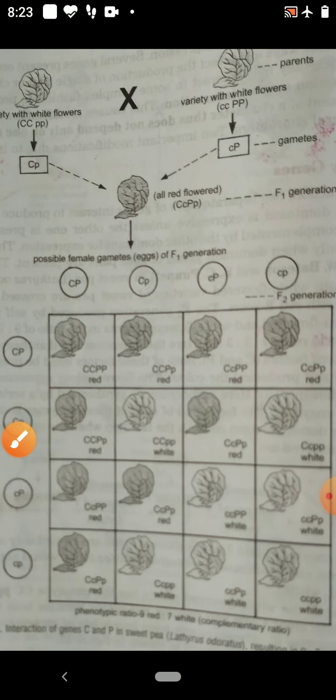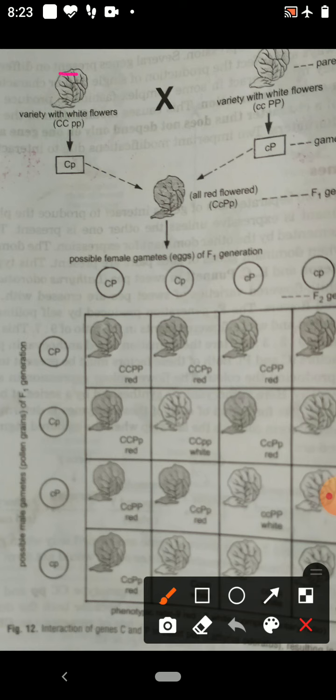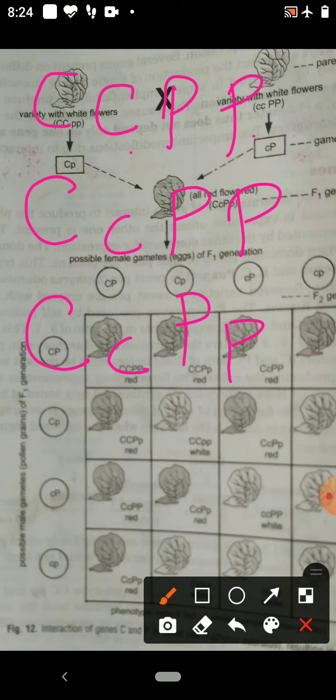So the flowers which are red color have genotypes like capital C, capital C, capital P, capital P; capital C, small c, capital P, capital P; capital C, small c, capital P, small p. So these types of genotypes are red.